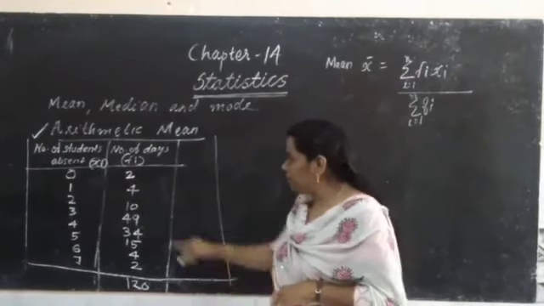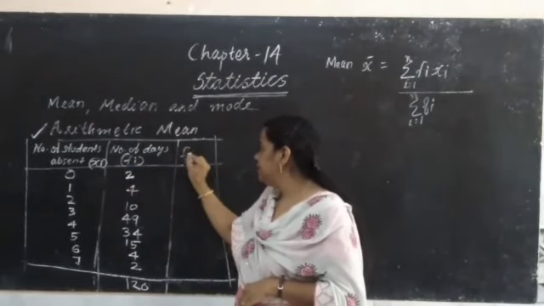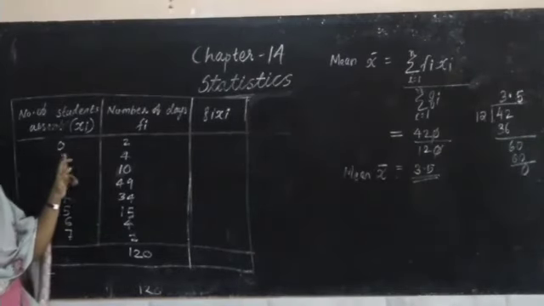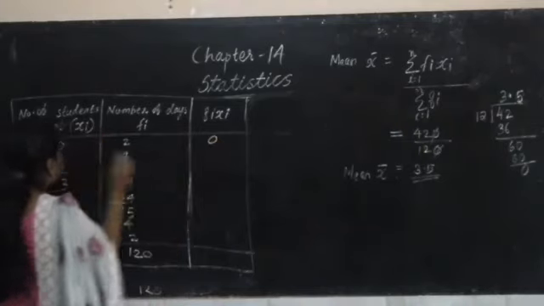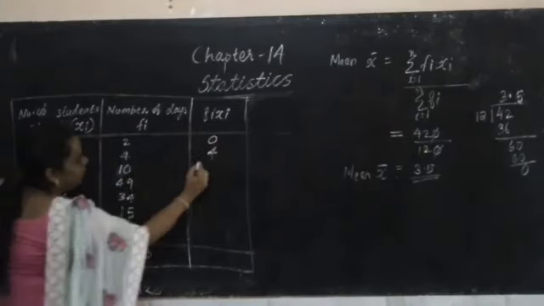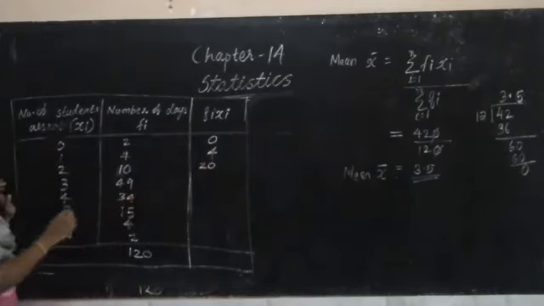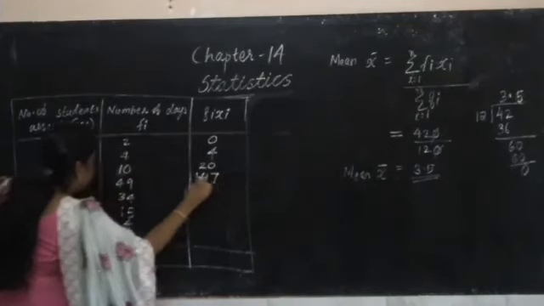Now what do we have to find? We have xi and fi. We need one more, what is it? fi xi. Okay, now let's multiply this. 0 into 2, 0. 1 into 4, 4. Then 2 into 10, 20. 3 into 49, 147.